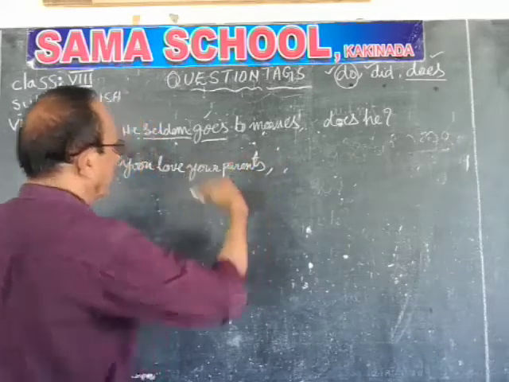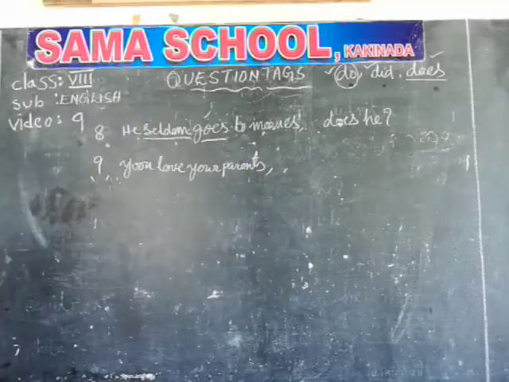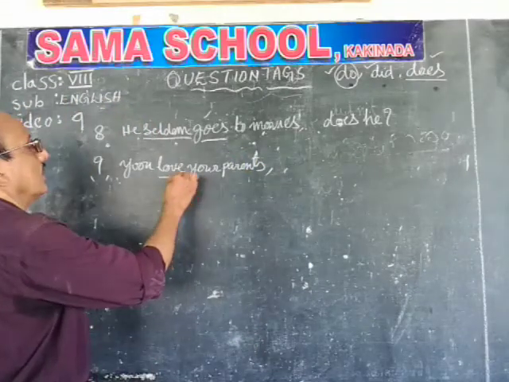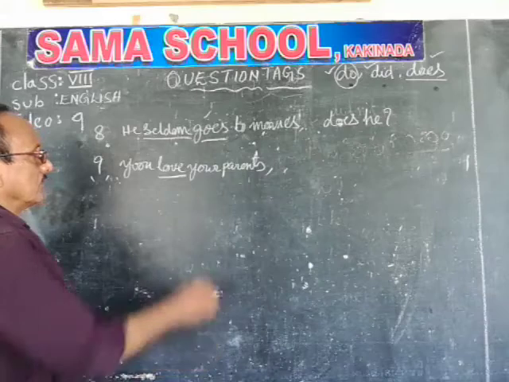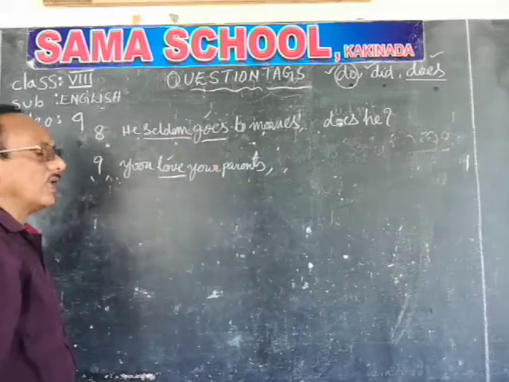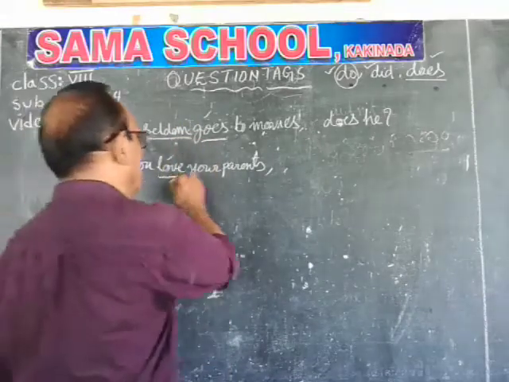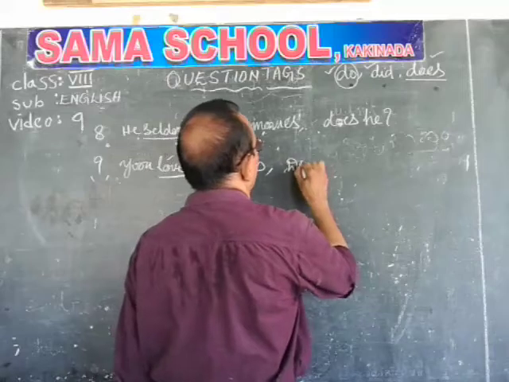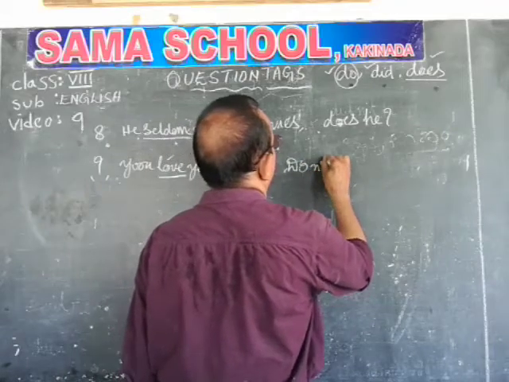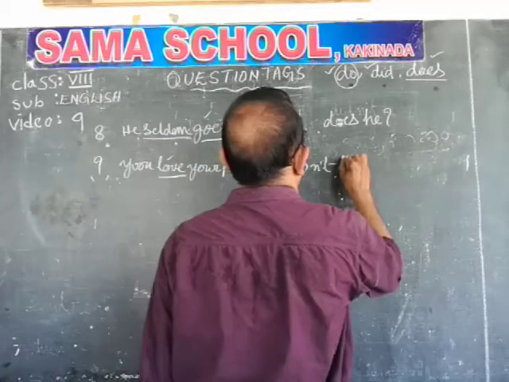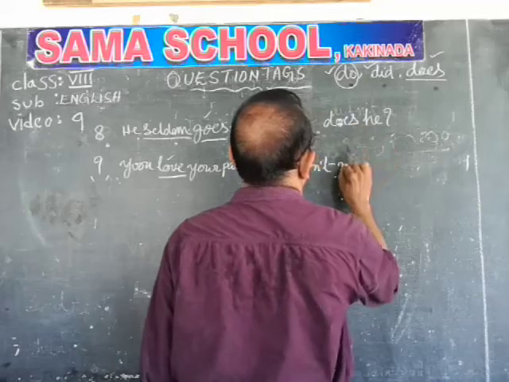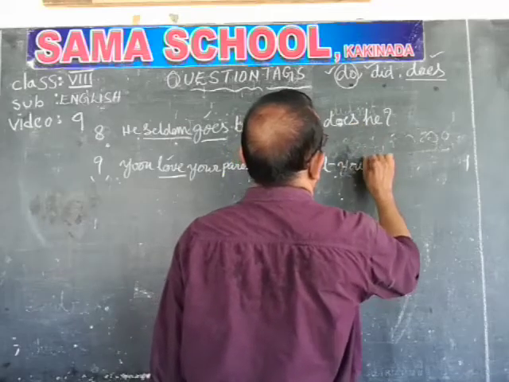You love your parents. Once again, a positive sentence. This sentence also has no special verb. So love, loved, loved, loving, loves. It is in V1, so take the help of do. Do plus negative plus pronoun. Don't you. The answer is don't you.